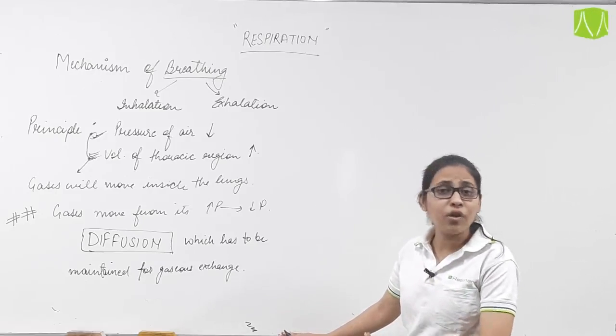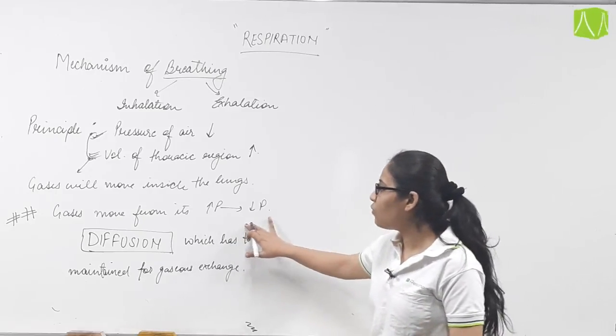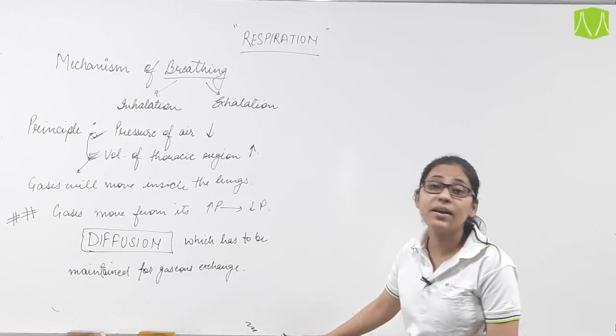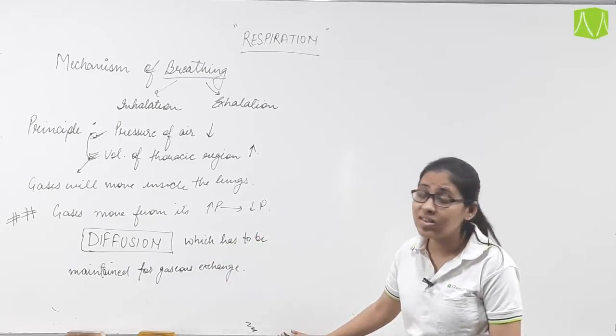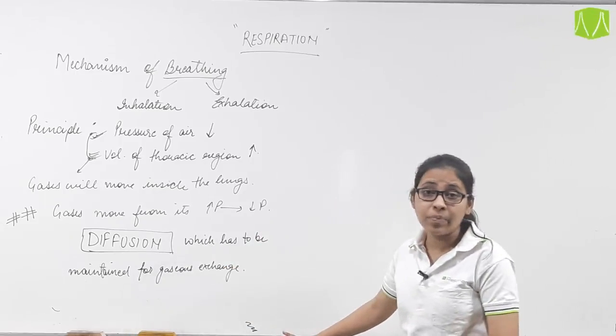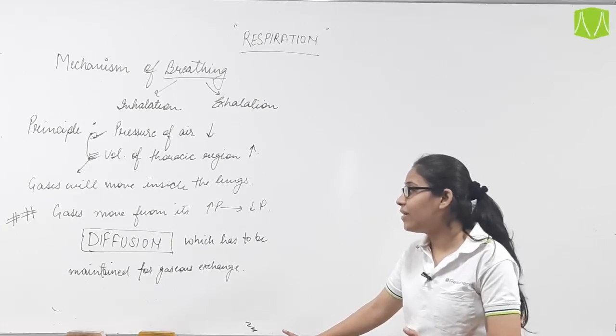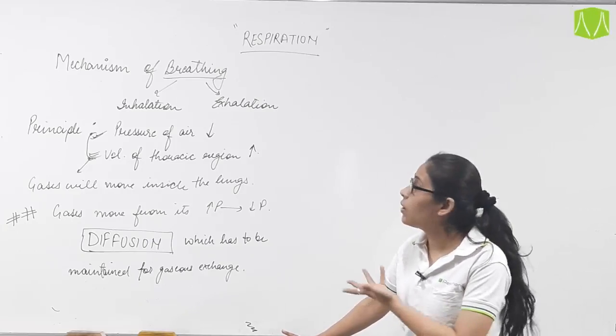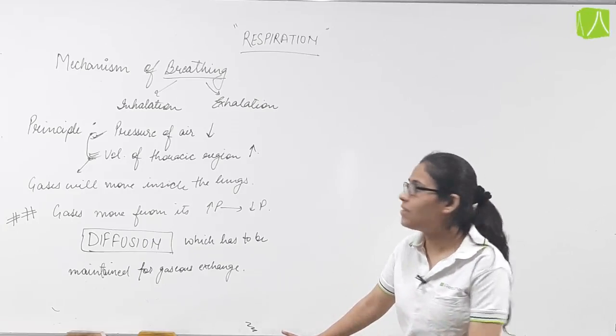Gases move from high pressure to low pressure, which is known as diffusion, and it has to be maintained for gaseous exchange. How is this diffusion maintained? We will see this in inhalation as well as exhalation.